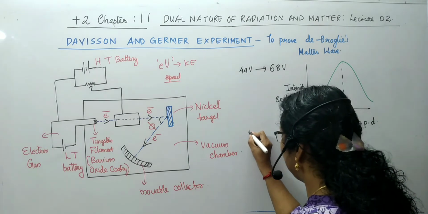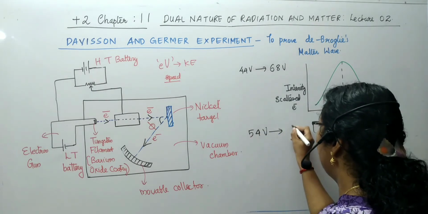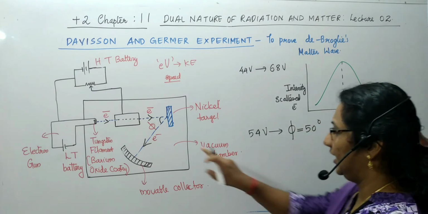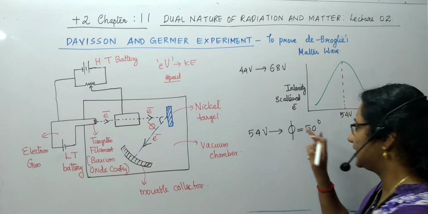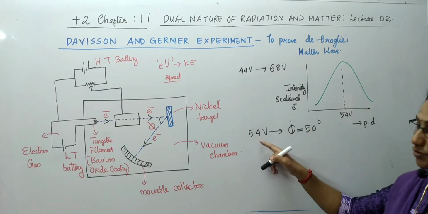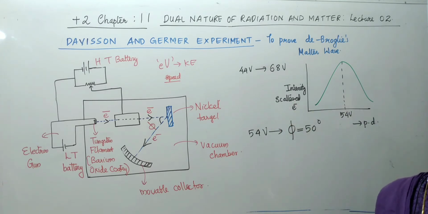Finally, they identified that the intensity is maximum at 54 volt, where the angle of scattering is obtained as 50 degree. The angle of scattering was obtained as 50 degree when the voltage was 54 volt, where the intensity of the scattered electrons was maximum.